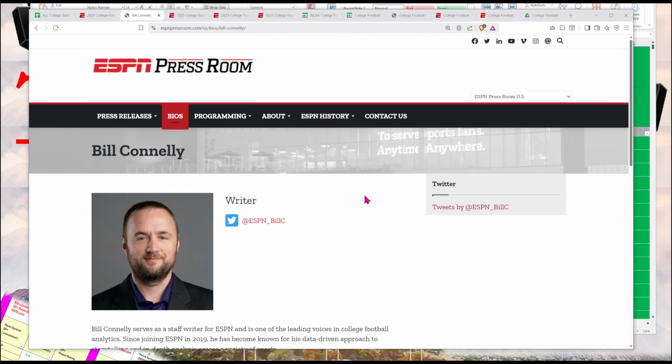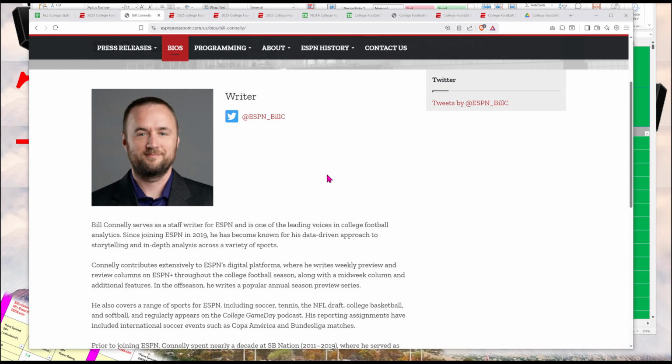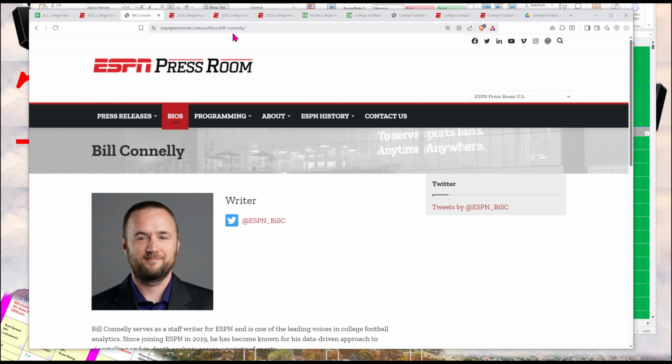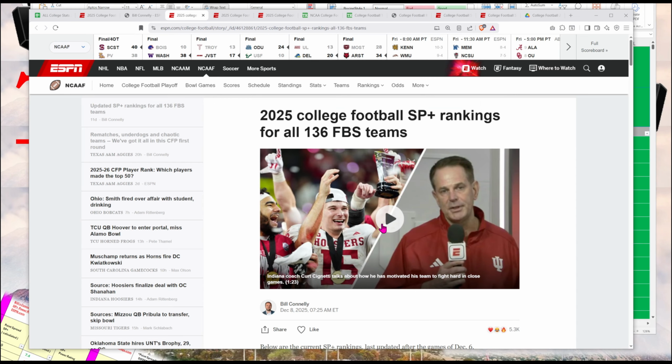So the second power rating is from Bill Connelly, and he is a sports analytics expert, and he joined ESPN in 2019. He has his own separate power rating, separate from the FPI, which he calls the SP Plus rankings.